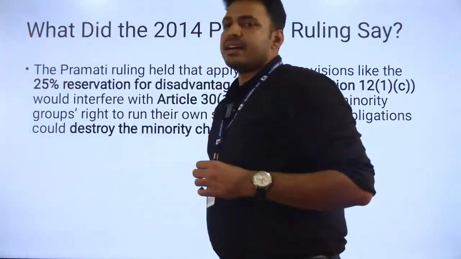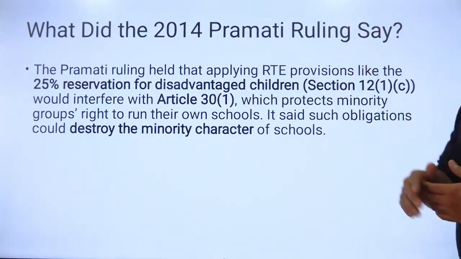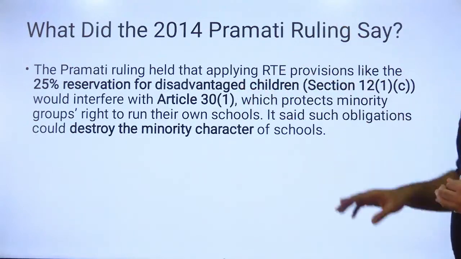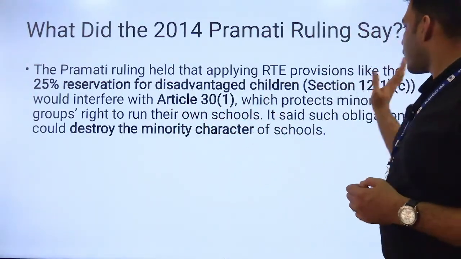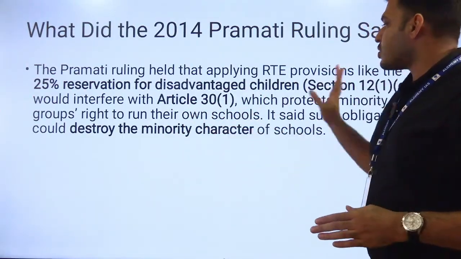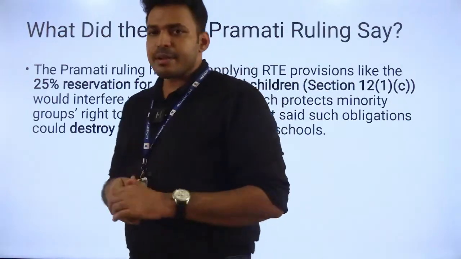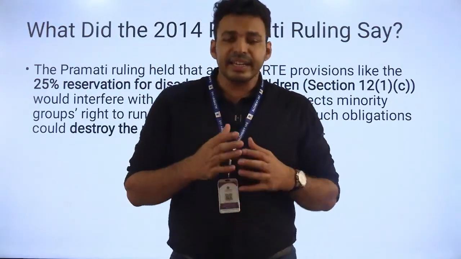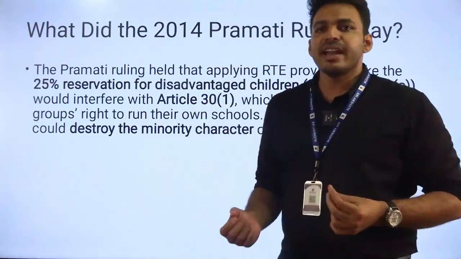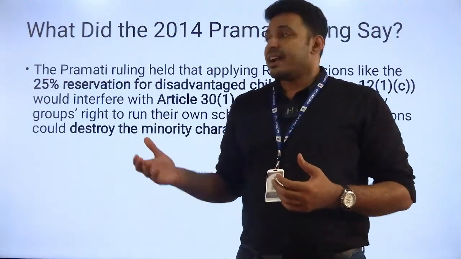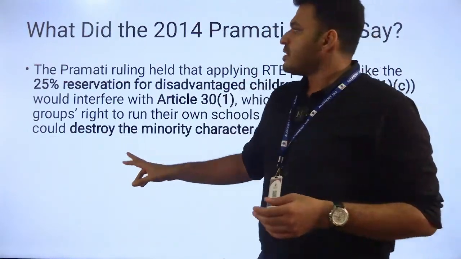So what was the 2014 judgment? The Pramati ruling held that applying Right to Education provisions like the 25% reservation for disadvantaged children under Section 12(1)(c) would interfere with Article 30(1), which protects the minority group's right to run their own schools. It said that the obligation could destroy the minority character of the school. That means the minorities' right under Article 30 to establish and administer educational institutions is violated when the Right to Education Act 2009 is implemented, especially the 25% reservation mandate.